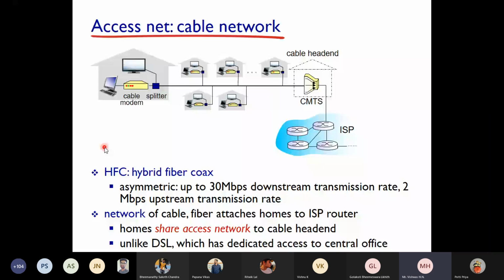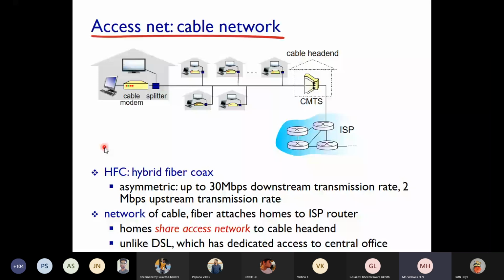I think you all might not have seen that. Even when I was very young, I saw it in a couple of places. After that, it's a very old technology. After that, we had DSL modems. Now, most of the connectivity is FTTH or cable networks.